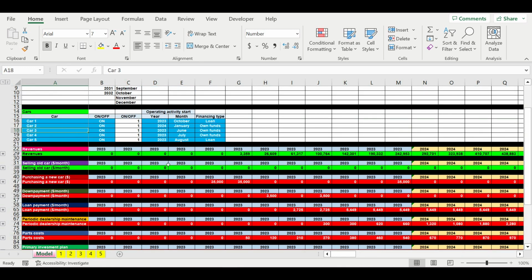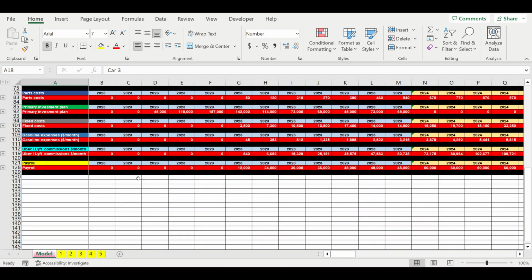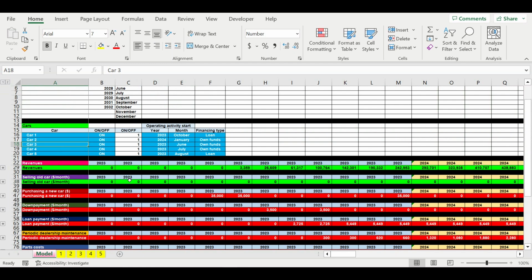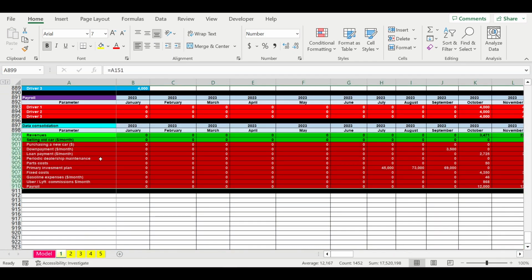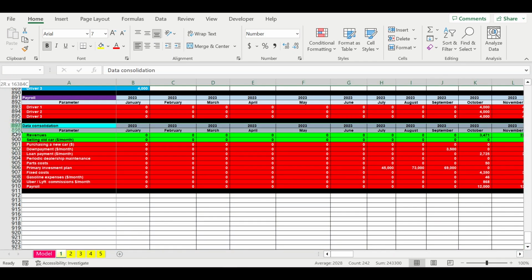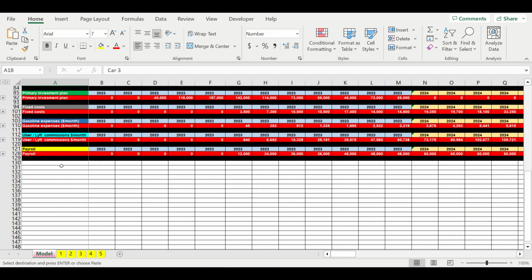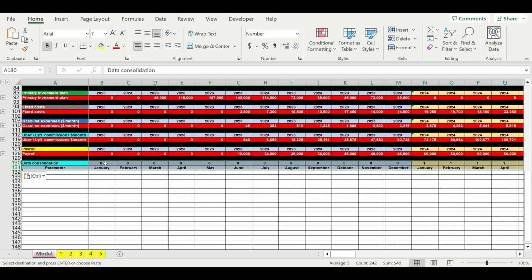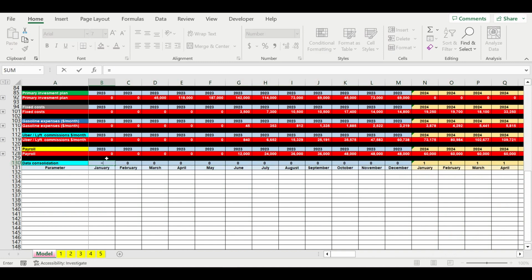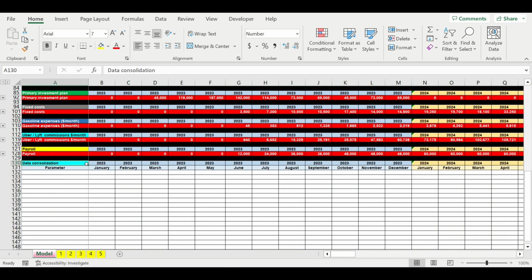So now we need to link the management company. First of all, let's create the timeline for the management company. Let's copy the table. So this will be the management company timeline.